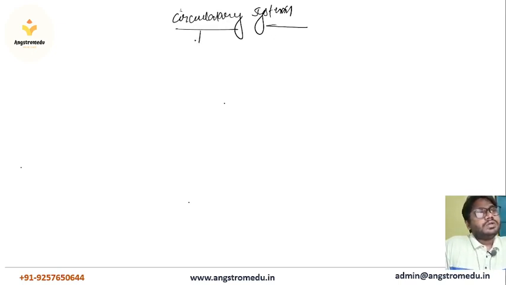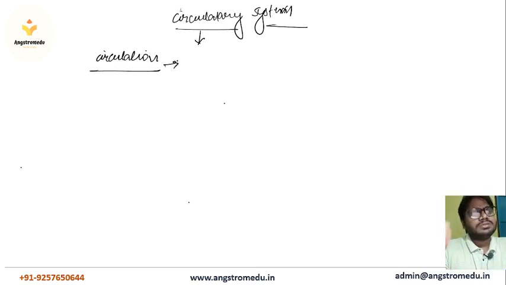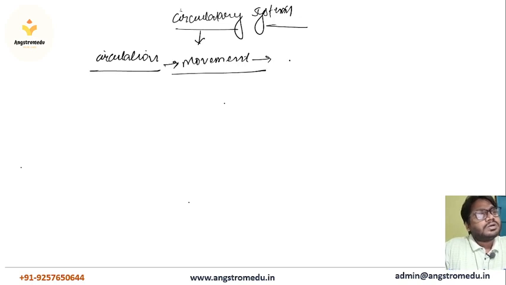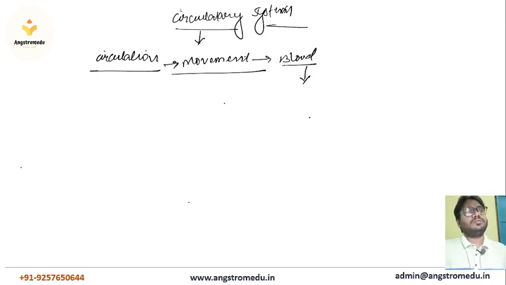Okay, before we discuss the circulatory system, let us first understand what circulation means. Circulation simply means moving, or movement. So what movement are we talking about? Mainly the movement of blood. The movement of blood is what we are going to discuss. So circulation means the movement of blood in our body.